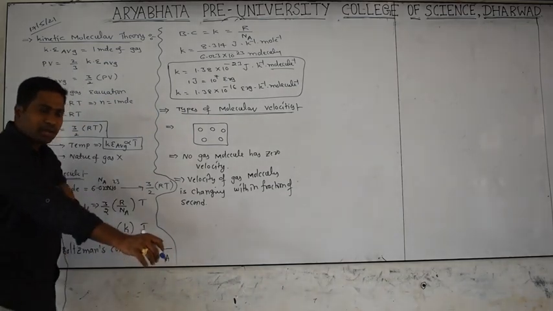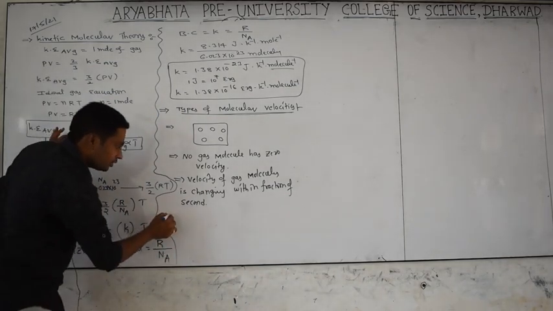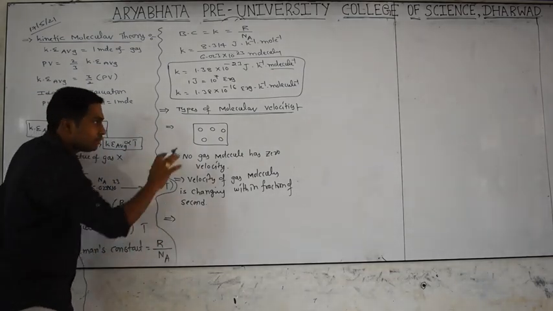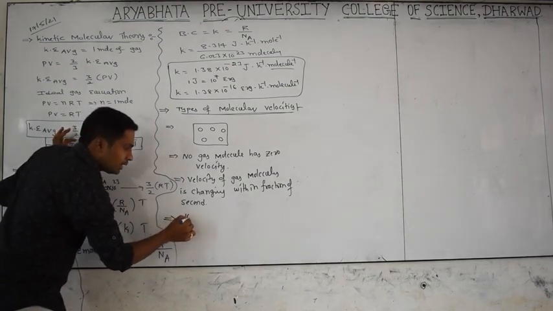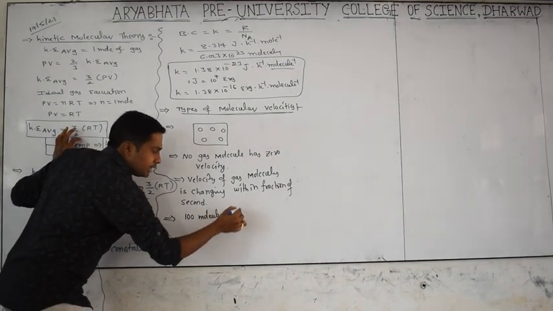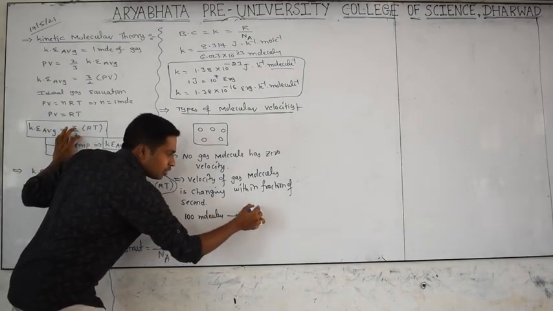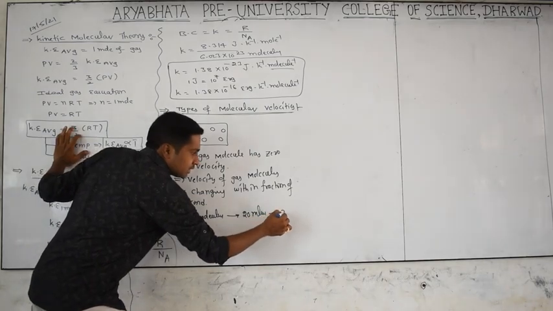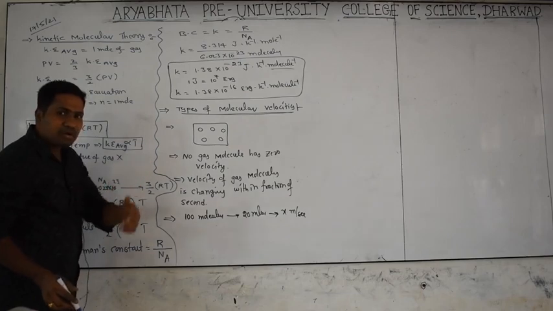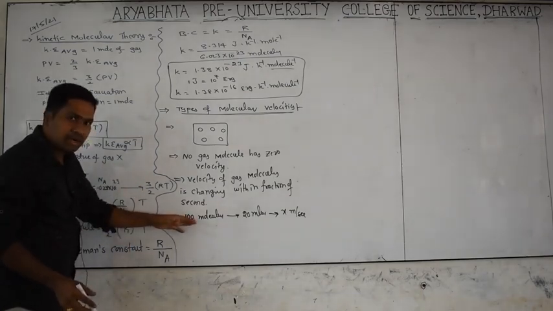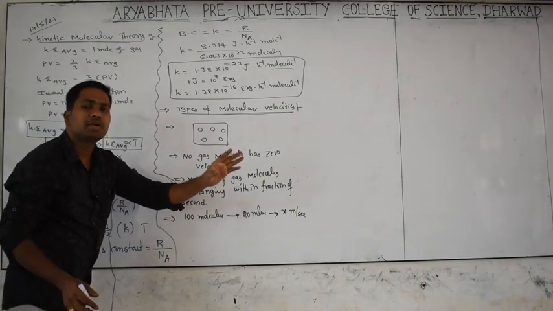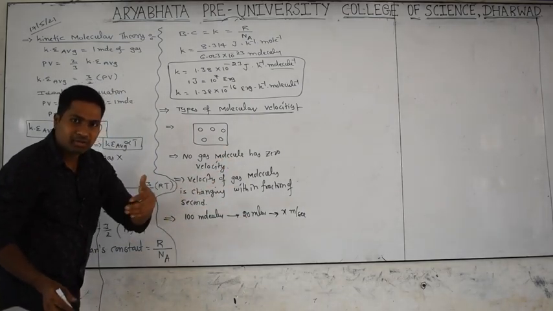I want to tell you one important thing here. See carefully. If you take a gaseous sample, for example, you have 100 gas molecules, and in that 20 molecules are having a particular velocity, x meters per second. Now what is the meaning of this concept? I will explain. You have totally 100 molecules. Out of 100 molecules, 20 molecules are having a particular velocity x meters per second. That only I am explaining.